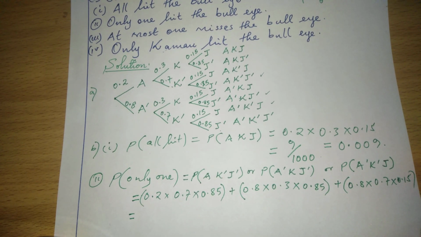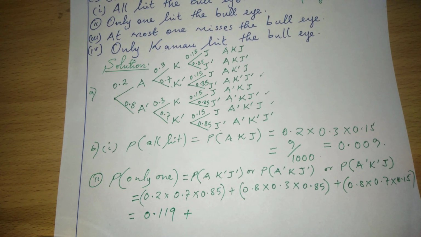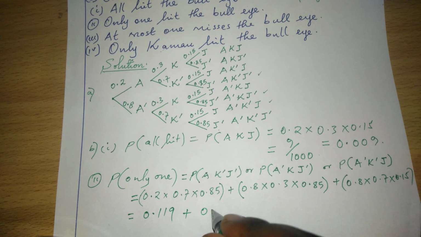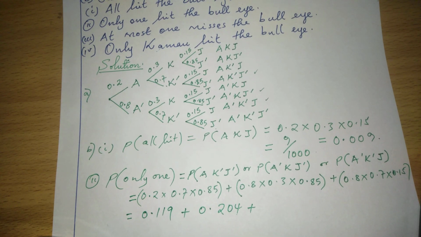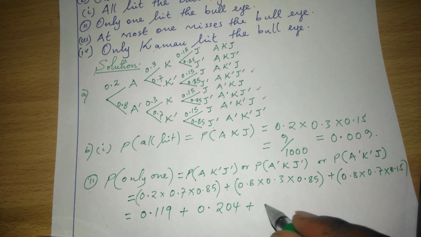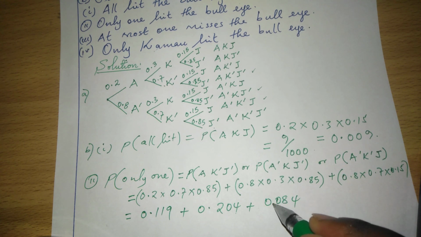So this will give us 0.2 times 0.7 times 0.85, which is 0.119, plus 0.8 times 0.3 times 0.85, which is 0.204, and finally 0.8, 0.7, and 0.15, which is going to be 0.084, sorry.